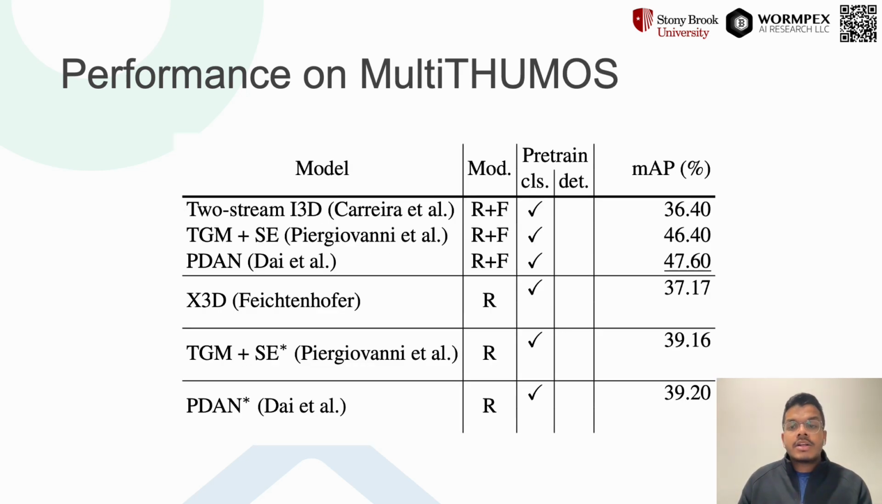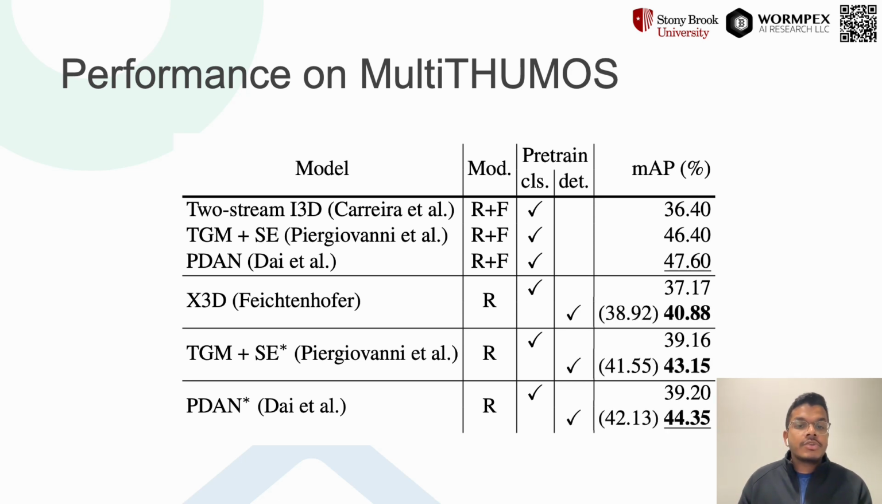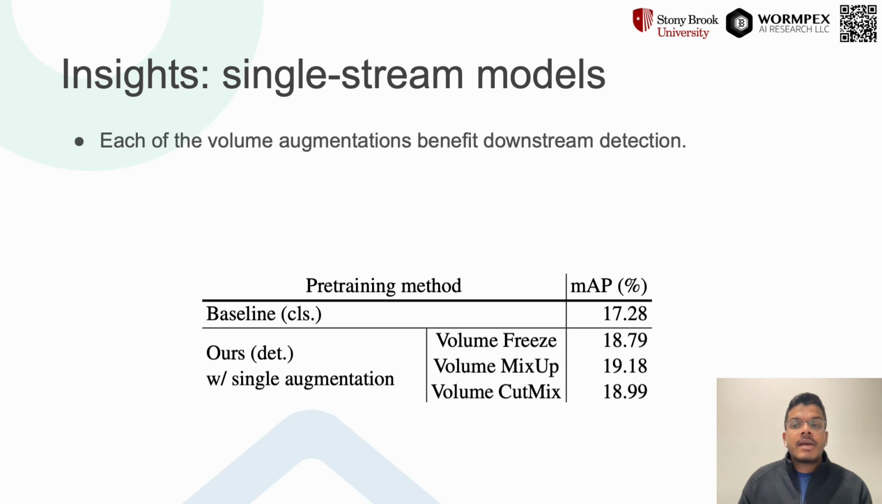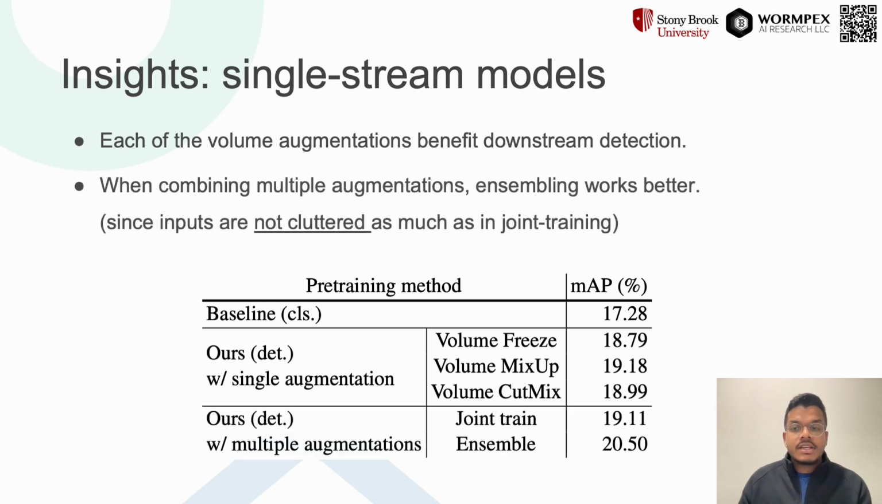We also evaluate our model on the challenging MultiTHUMOS dataset. All models show consistent improvements similar to Charades experiments. Moreover, if you look at some of our ablations, they provide key insights into detection pre-trained models. In single-stream models, each of our augmentations benefit downstream detection. And when combining augmentations, model ensembles show better gain compared to joint training. Model ensembles, of course, enjoy more compute capacity, but at the same time, the augmented inputs are not cluttered as much as in joint training.